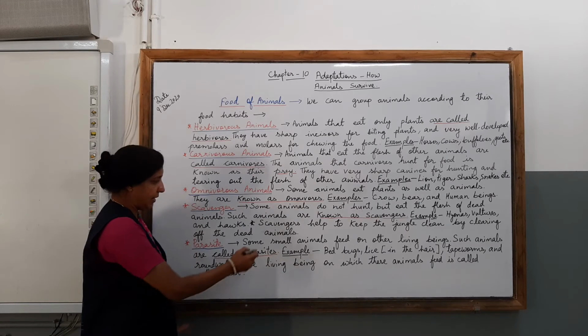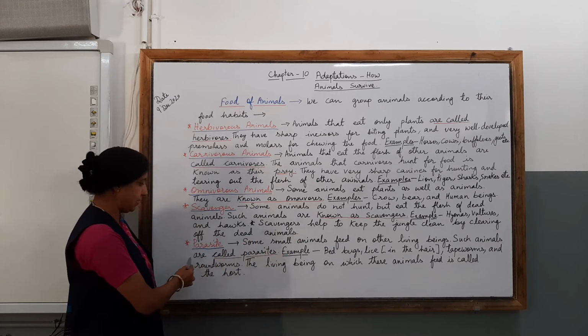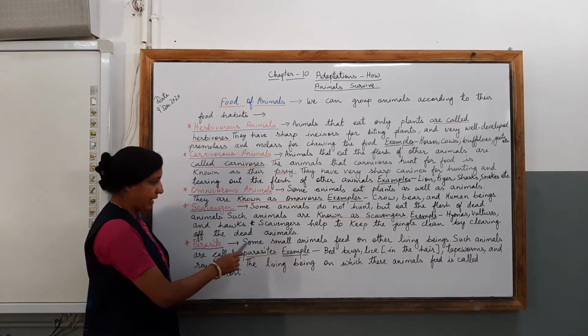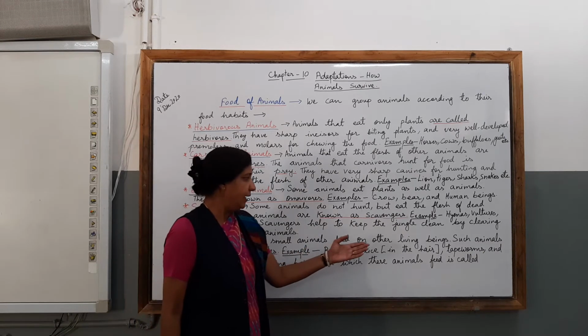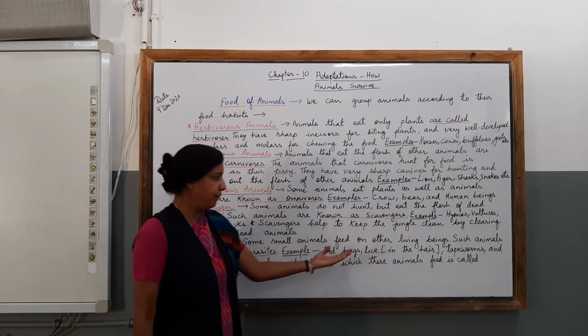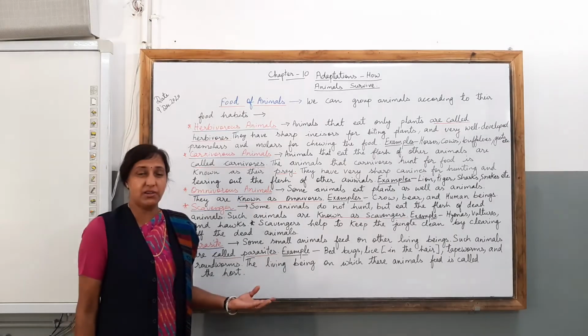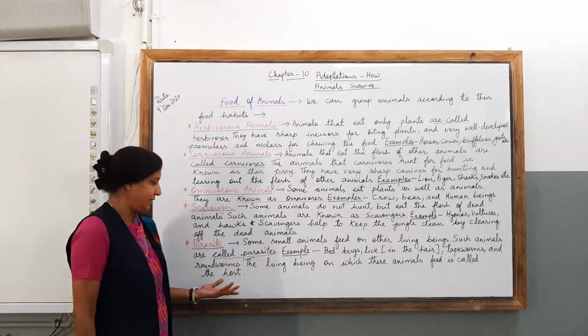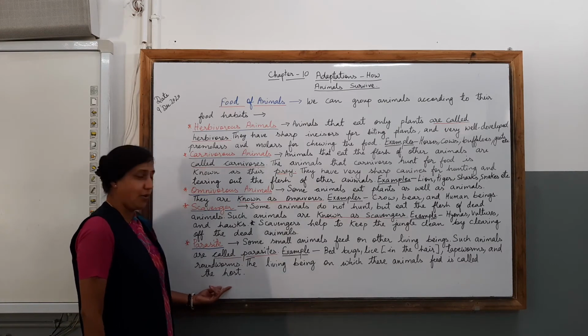Children, some small animals feed on other living beings. Such animals are called parasites. And children, the examples for these animals are bed bugs, lice in hair, and tapeworms and roundworms. And these worms are, children, found in your stomach at times. And the living beings on which these animals feed are called the host.